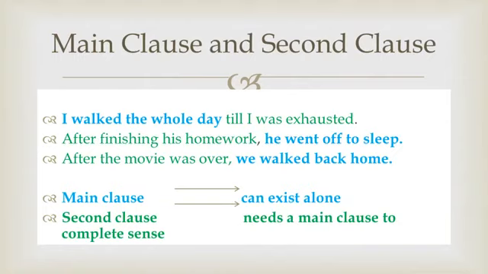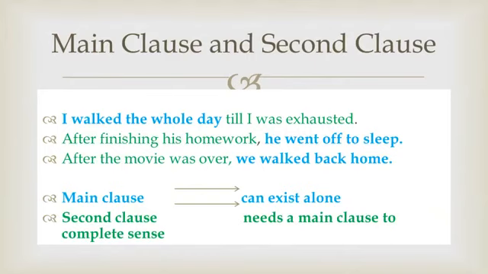After finishing his homework is the second clause because the use of a conjunction at the beginning, the word after, shows that it needs some main clause to give complete meaning. It needs something more. So this is the second clause. Here you can see it is not necessary that the main clause will be at the beginning of the sentence. The main clause and second clause can switch their places.